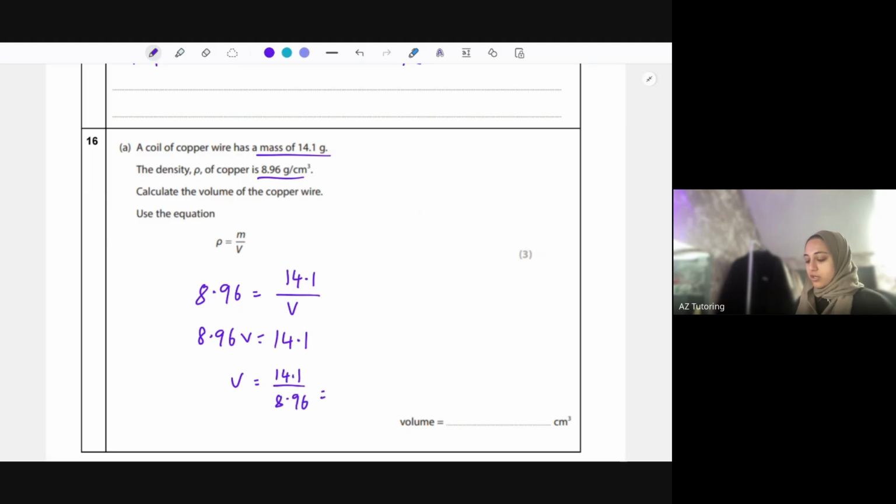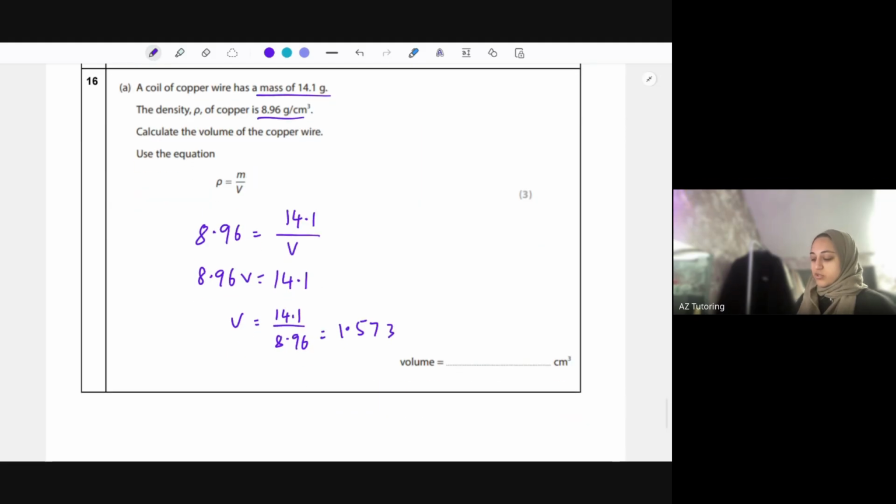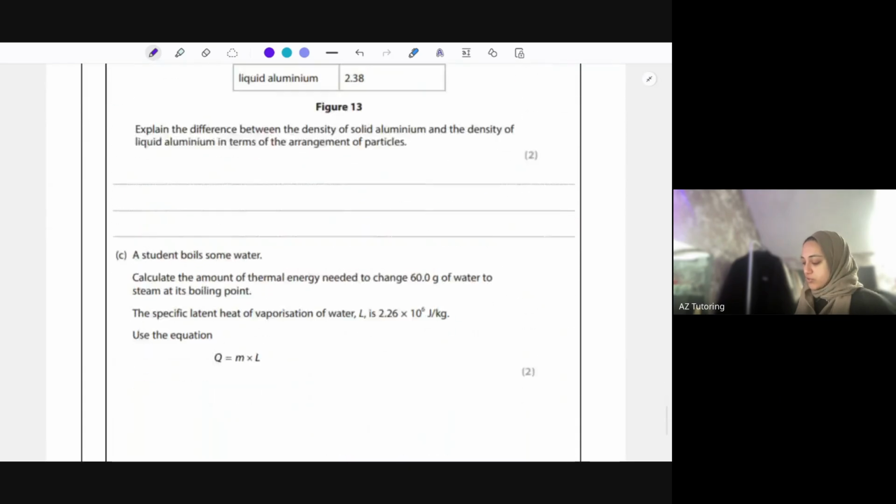Putting that in the calculator, 14.1 divided by 8.96, you get 1.573. It's a number that continues forever. I'll just do it to 2 decimal places. 1.57 centimeters cubed. Okay, final few questions.